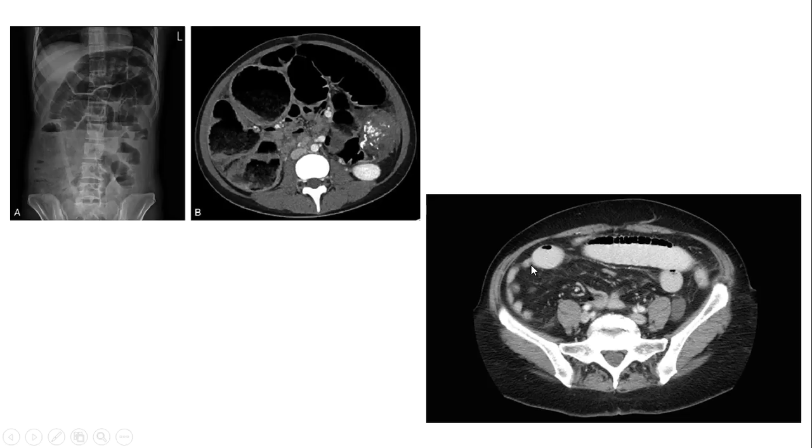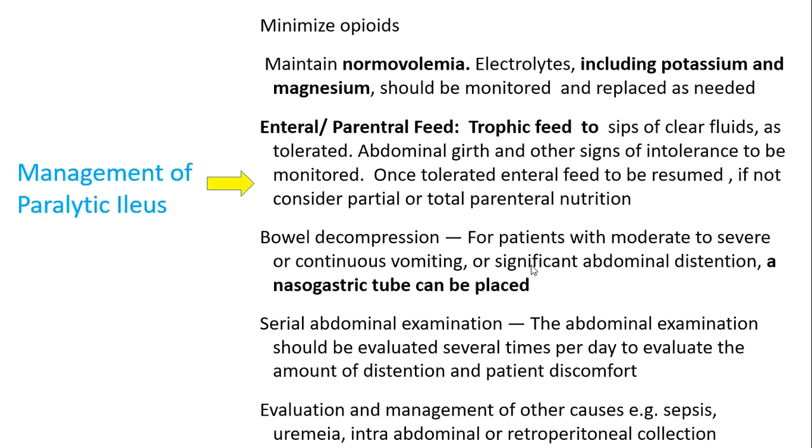So we can see the narrowing, we can see non-passage of the dye. So getting an oral contrast is important to differentiate between if it is just an ileus or an obstruction. But yes, in the initial part, when looking at the scenario, I'm sure we come across it multiple times. Just an X-ray would be fine to diagnose paralytic ileus.